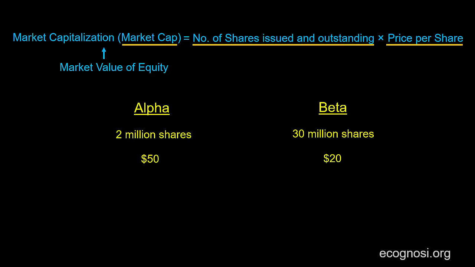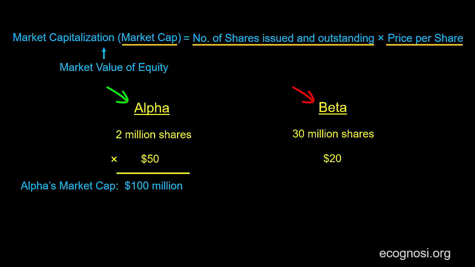As an example, let's say we have two companies that are trading in US public markets, such as the New York Stock Exchange or the Nasdaq. These two companies are Company Alpha and Company Beta. Company Alpha has 2 million shares issued and outstanding, and its stock is trading at $50. Therefore, in order to arrive at Alpha's market cap, all we need to do is multiply these two numbers together. We simply apply the formula on top. So Alpha's market cap is $100 million.